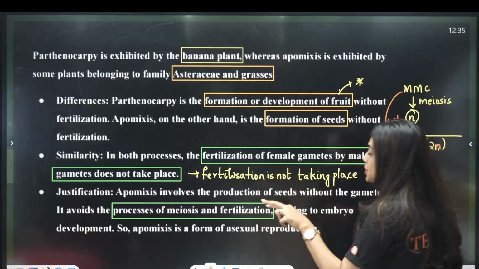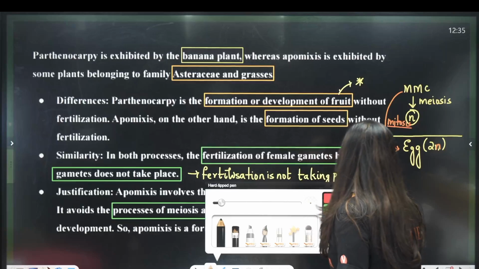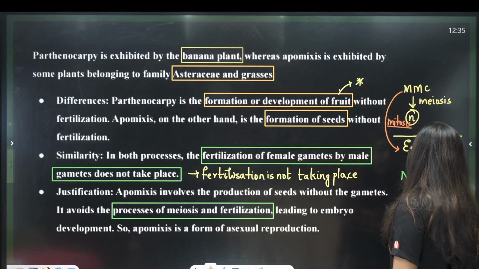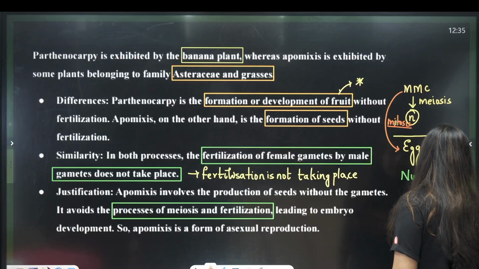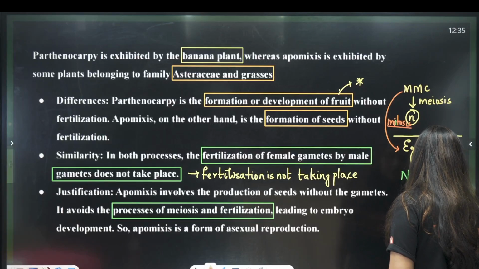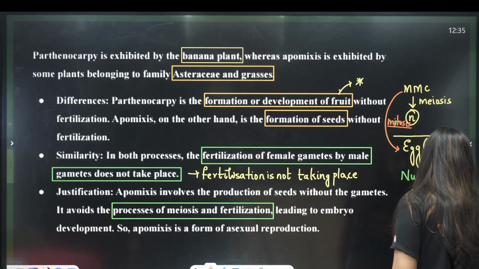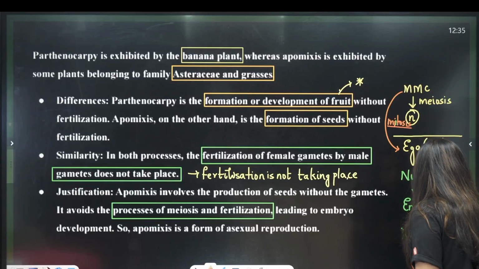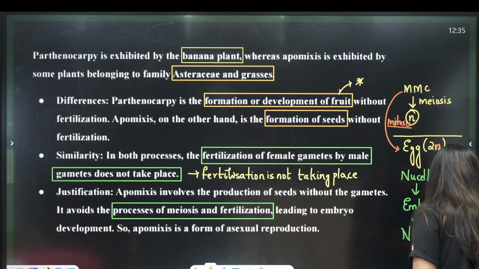Now, the second situation is where, students, your nucellus, all of you remember, around the integuments I had drawn nucellus. That nucellus will move towards the embryo inside and it is going to form your nucellar. Oh, all the letters are going missing. Okay, it is going to form your nucellar embryo. Okay, nucellar embryo.